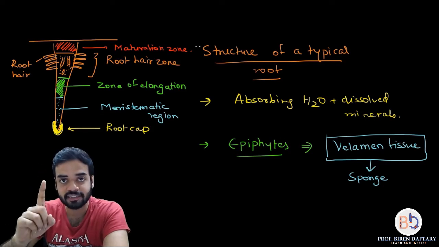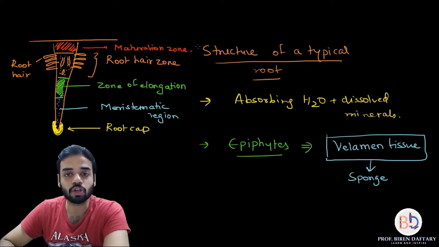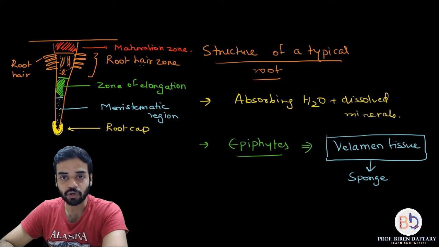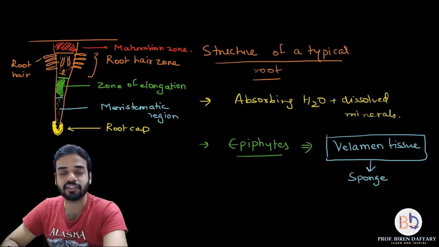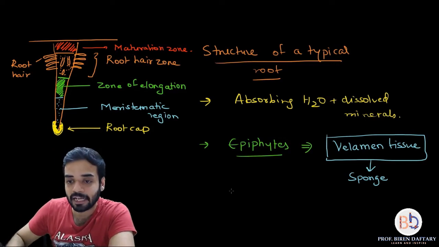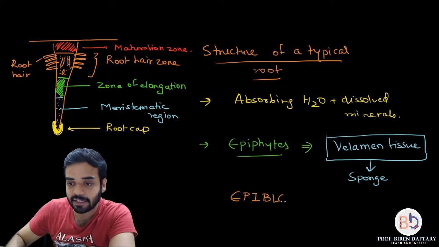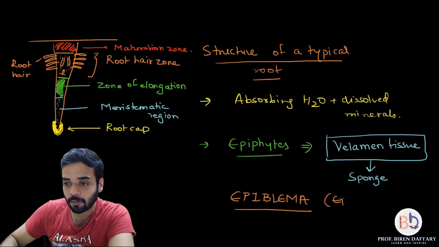Now one more additional thing I would like to tell is about the root hair zone. This root hair zone is made up of cells which are called epiblema cells. I will write it down over here in capital, epiblema. These are a type of epidermal cells.